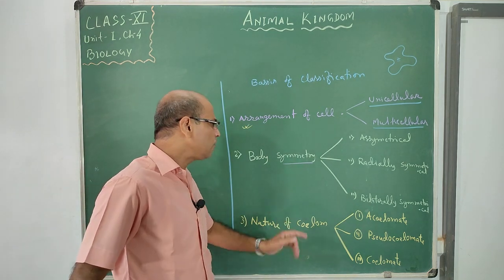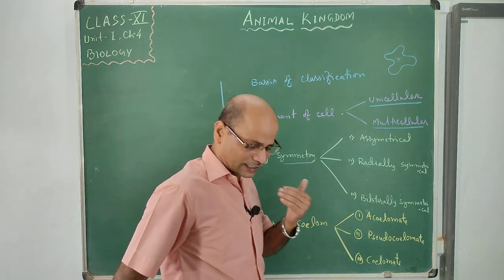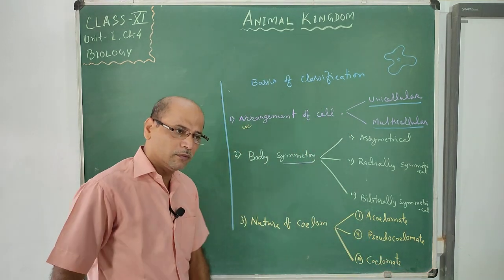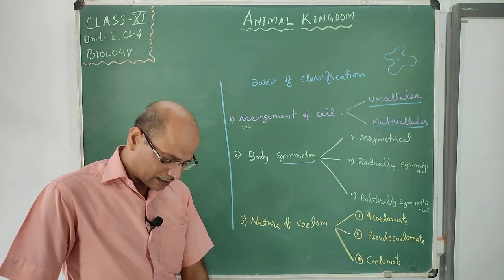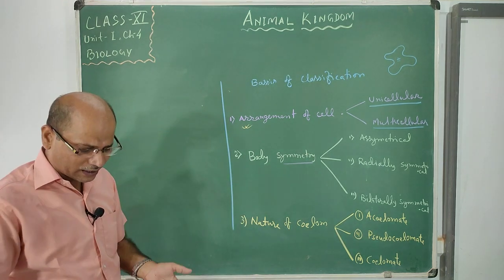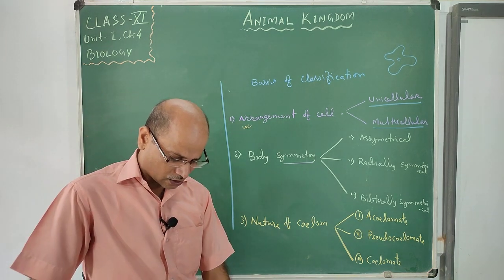This symmetry is the way by which we can make parts of the body in different regions and directions.